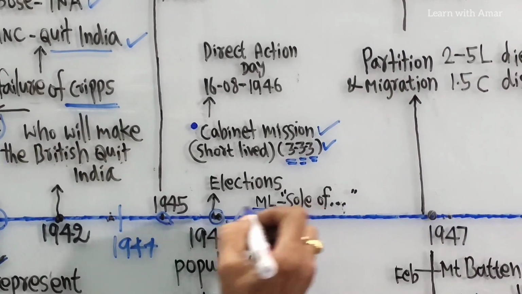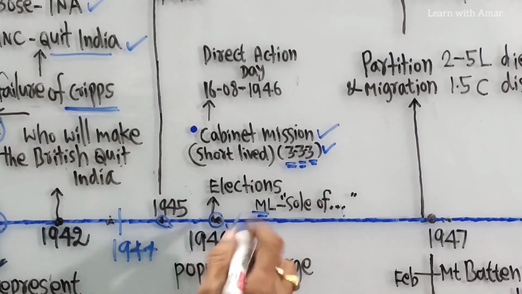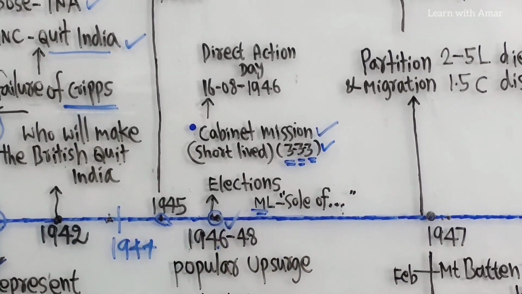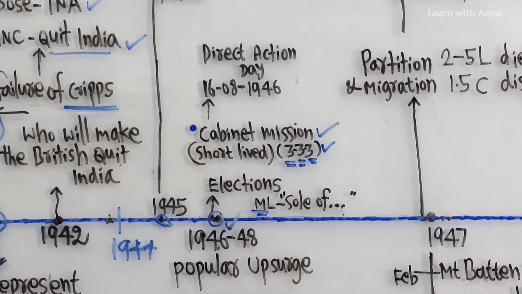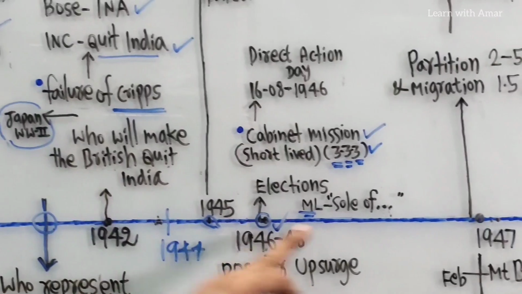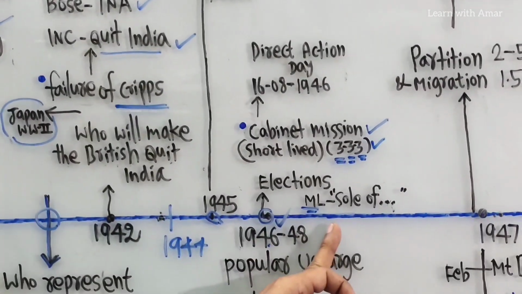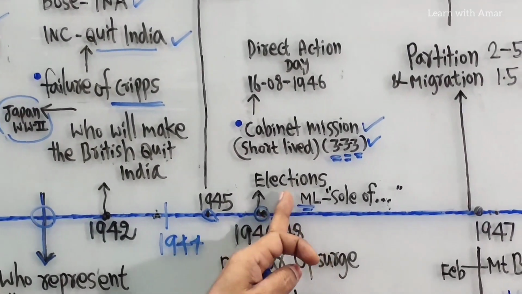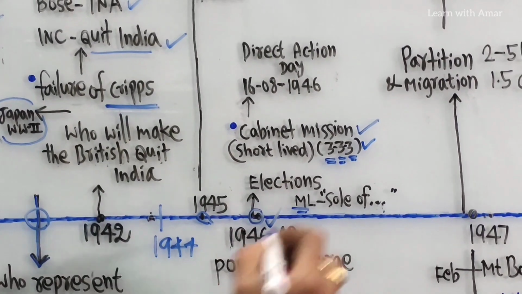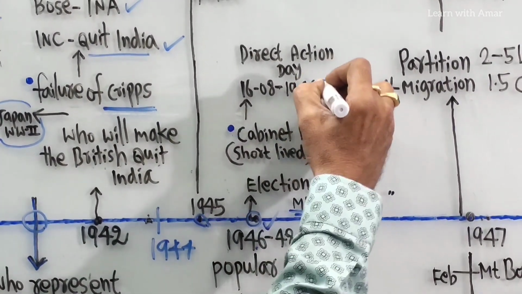I told you about the 1946 elections. Earlier it had no mass support, only 4.4%, but now it got almost 86% of Muslim votes cast. It became very strong. It demanded a separate country.